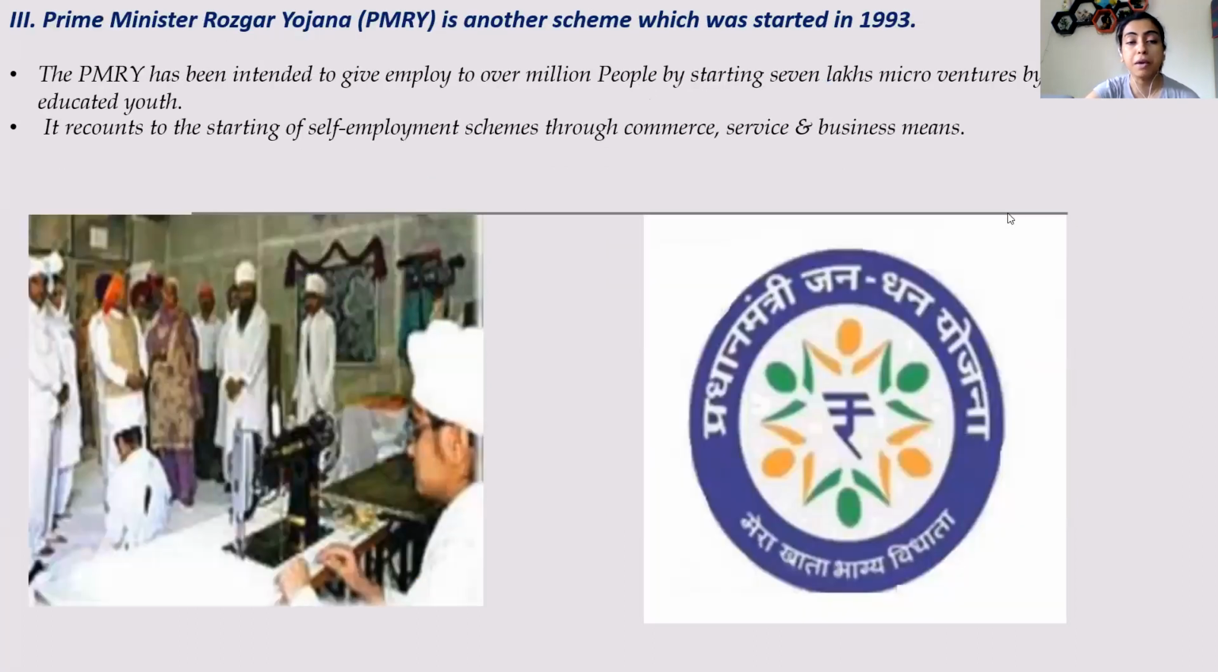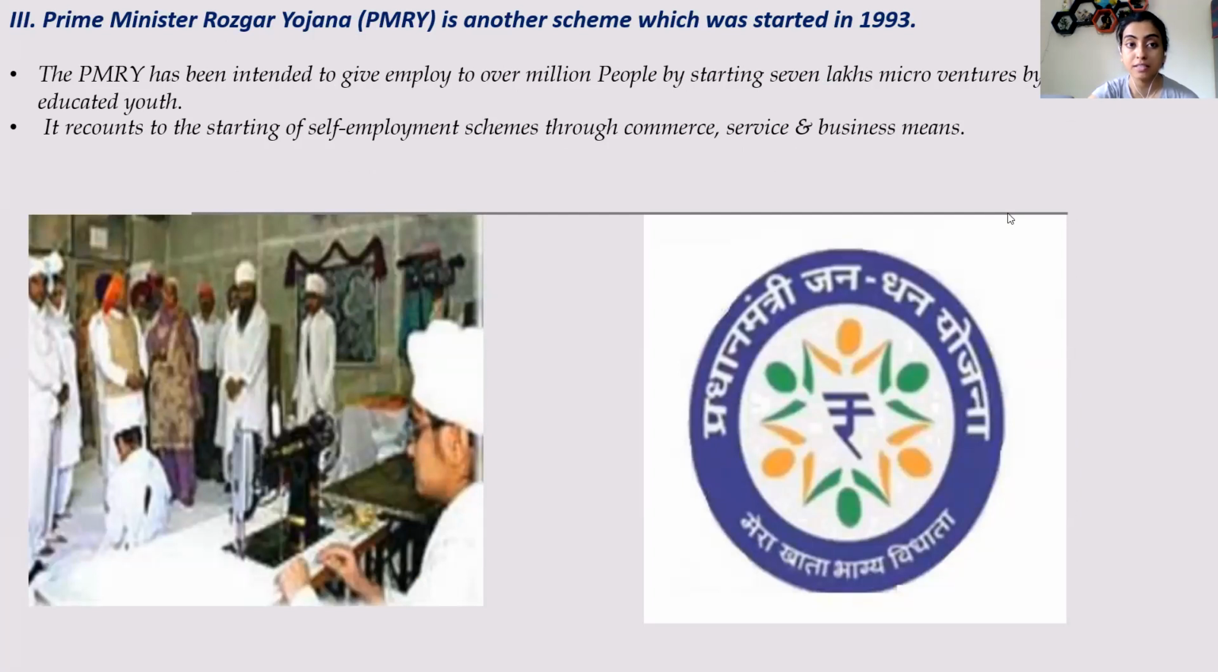The third one is PMRY, Prime Minister Rozgar Yojana. It was another scheme which was introduced in the year 1993, and it was initially started to give employment to over 1 million people by starting 7 lakh micro ventures by the jobless educated youth.